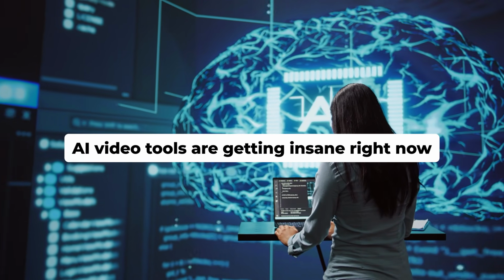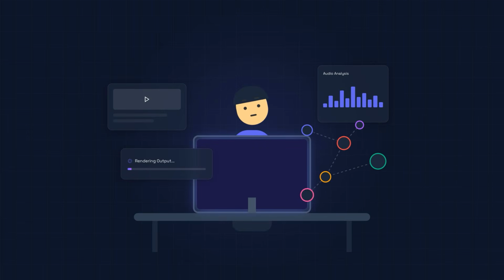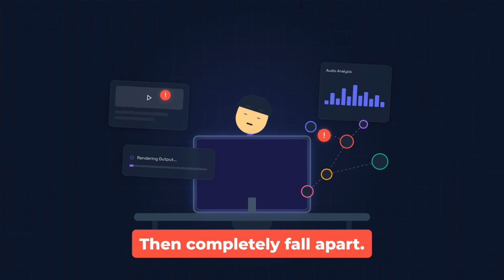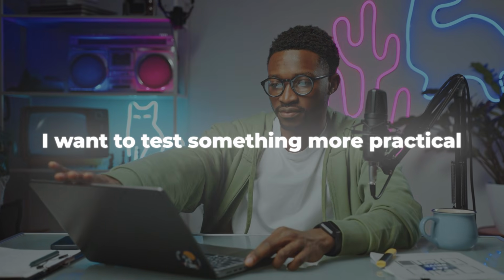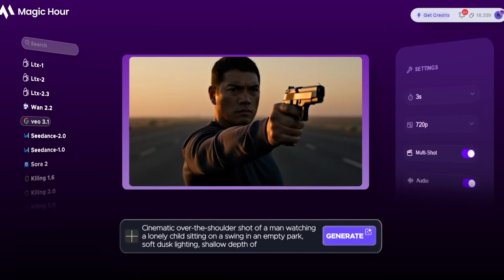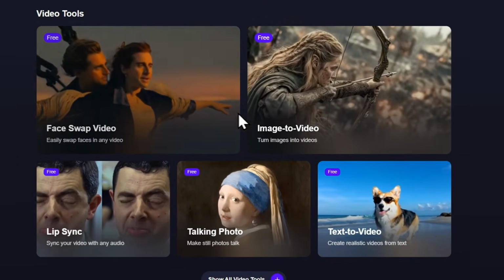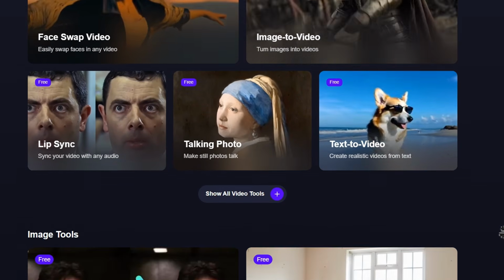AI video tools are getting insane right now, but most of them still have one problem. They either take too long, need too many steps, or give results that look good for 1 second, then completely fall apart. So today, I want to test something more practical. Can one platform actually help me create face swaps, image-to-video clips, and edited AI visuals fast enough to use for real content? Let's find out.